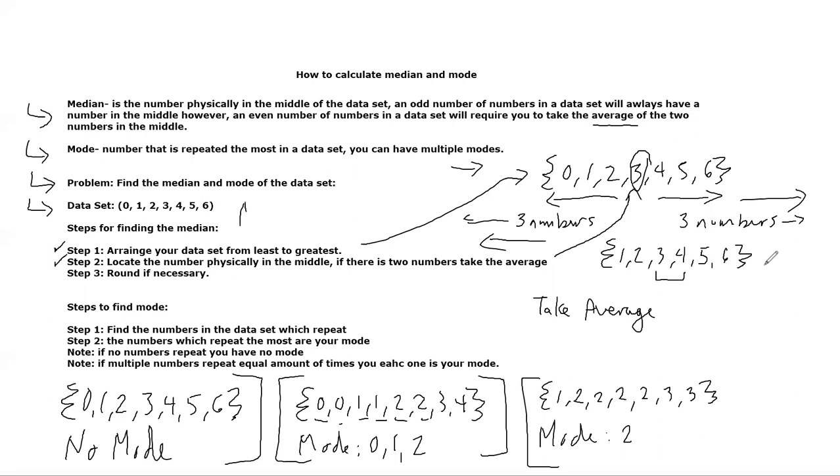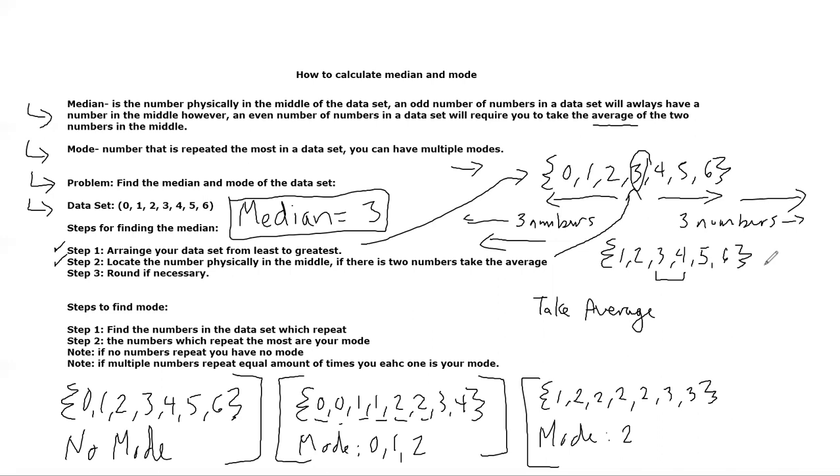My mean, I already figured it out. My median, sorry, I keep saying mean. My median is just 3. Hey, isn't that kind of like what my mean was in the last slide? Well, it is. But if you notice, I have step 3 where it says round if necessary. Again, the same rule applies that I said earlier. If the numbers in your data set are not whole numbers, if you have decimals because you're dealing with money, right, and cents, then yeah, you're going to want to round, or maybe you don't want to round. It just depends on the context, right? It's best for you to round though.